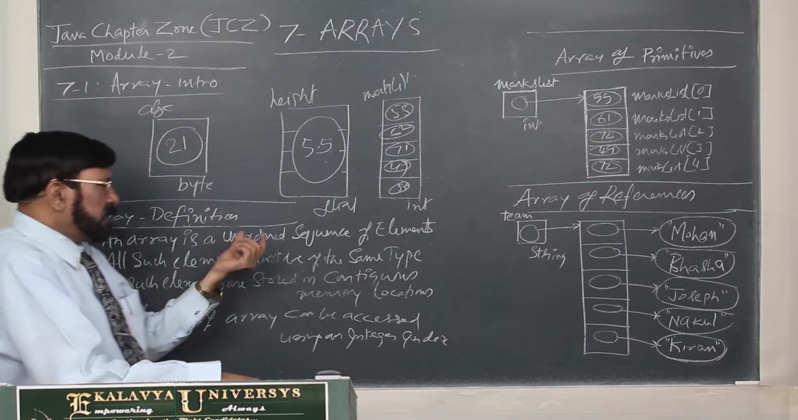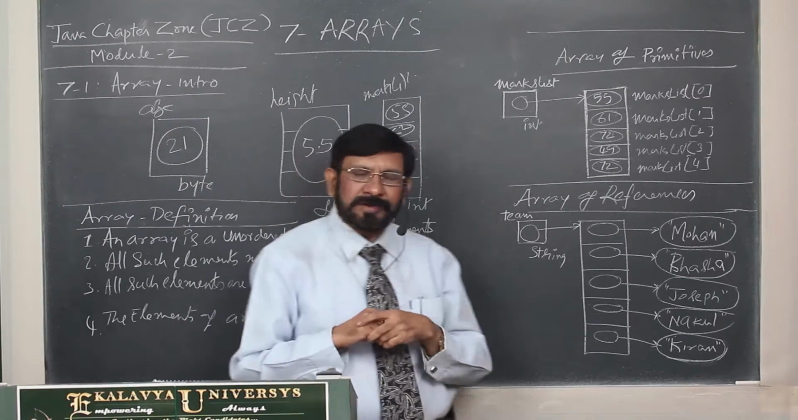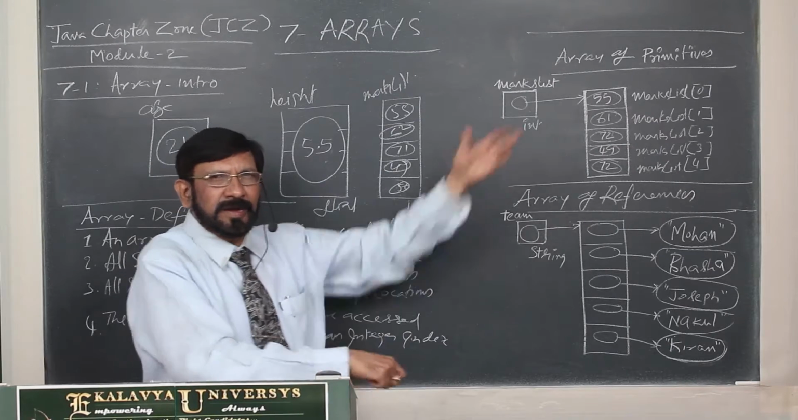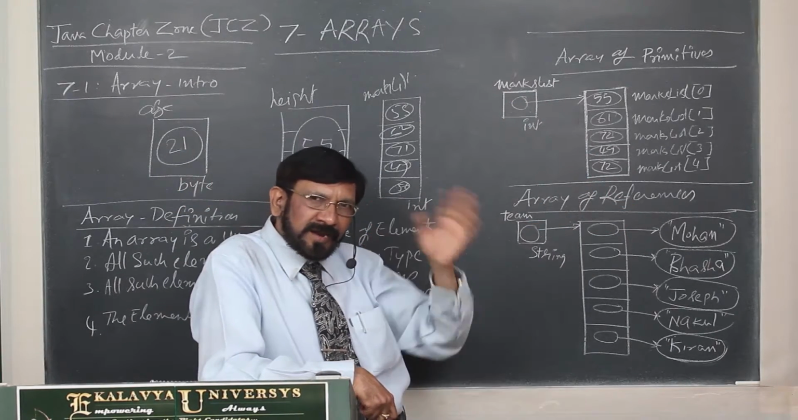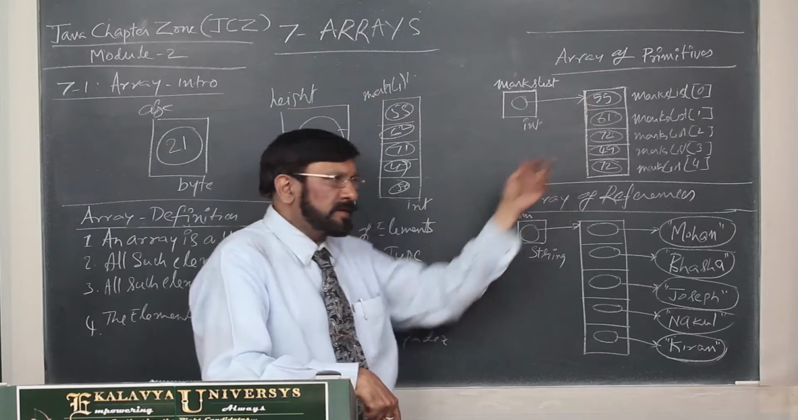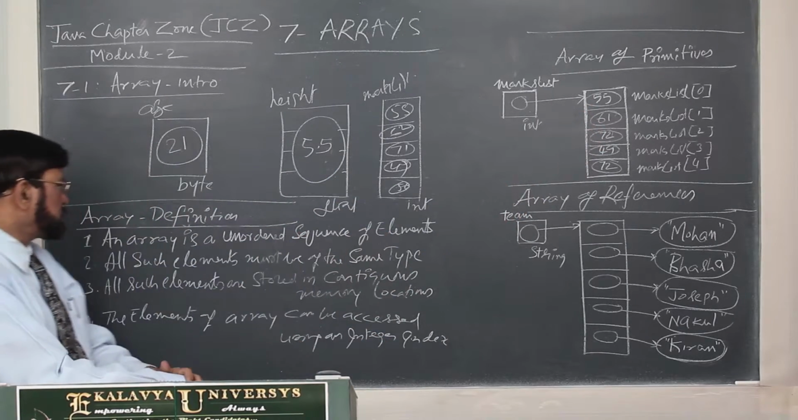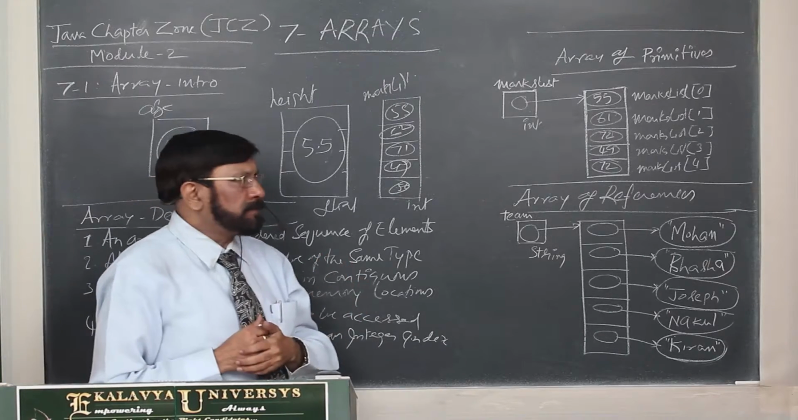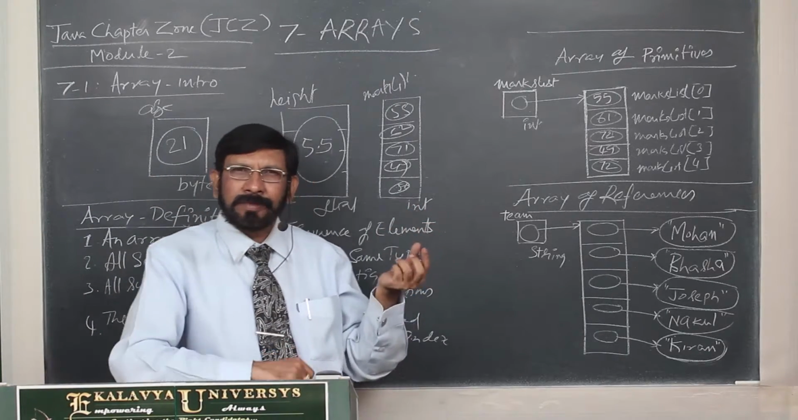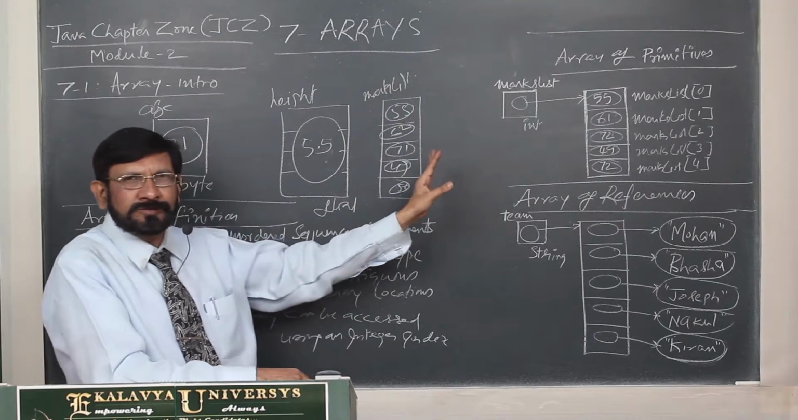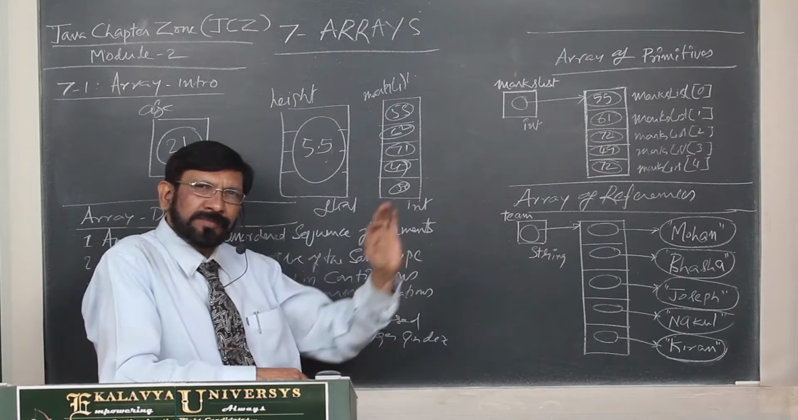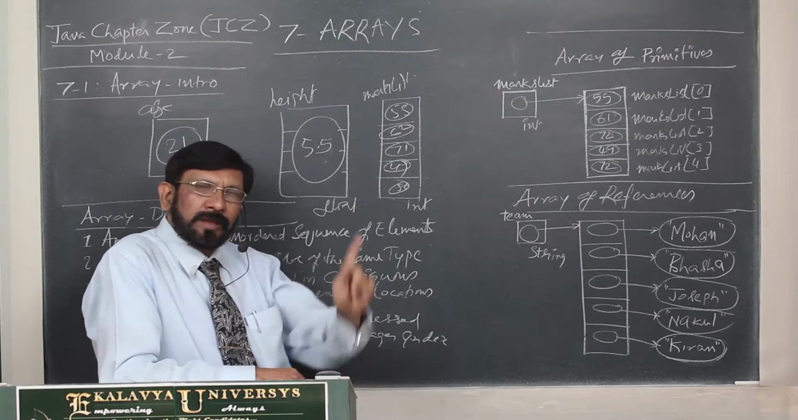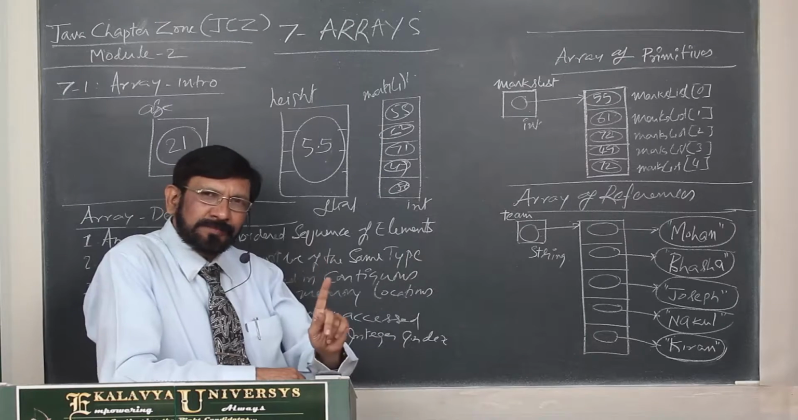Array is an unordered sequence of elements. Actually, in an array, the order of elements need not be a sequence. Any order you can store. It is not a sorted array. So, an unordered set of elements, and all such elements must be of the same type. Suppose this is an integer array. You can store only integer values. If some other floating point array is there, you can store only floating point values. So, for the entire array, one type is there.